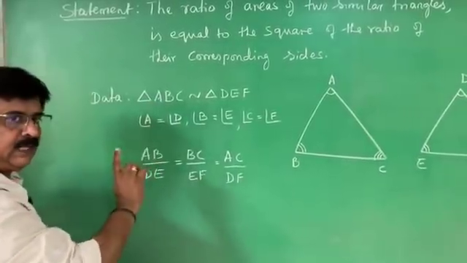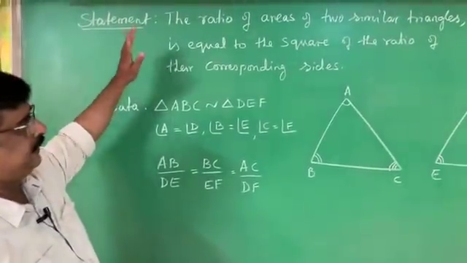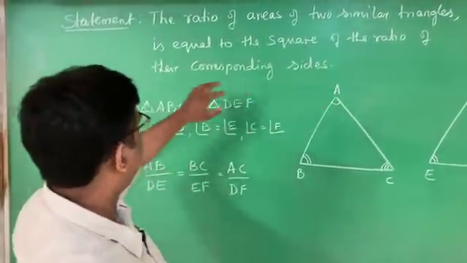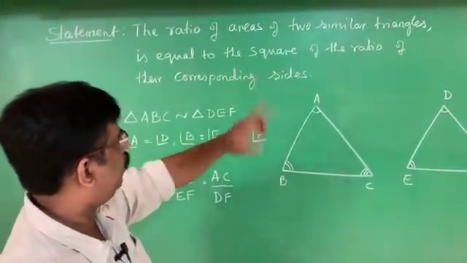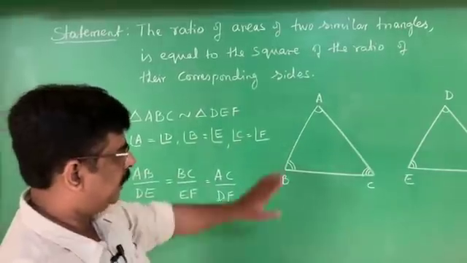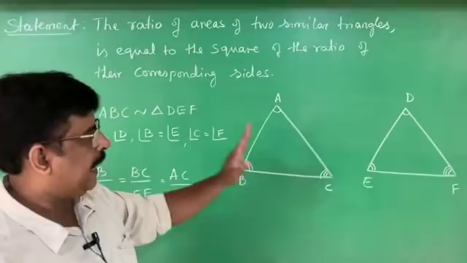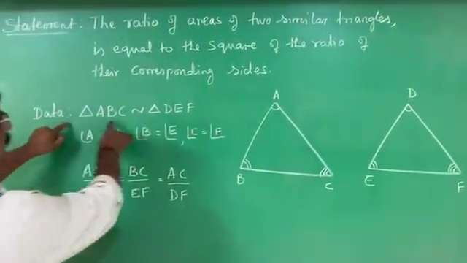AC and C are one and the same. I repeat, the statement of the theorem: the ratio of areas of two similar triangles is equal to the square of the ratio of their corresponding sides. I have written two triangles. These two triangles are similar triangles. That I have written in the data.